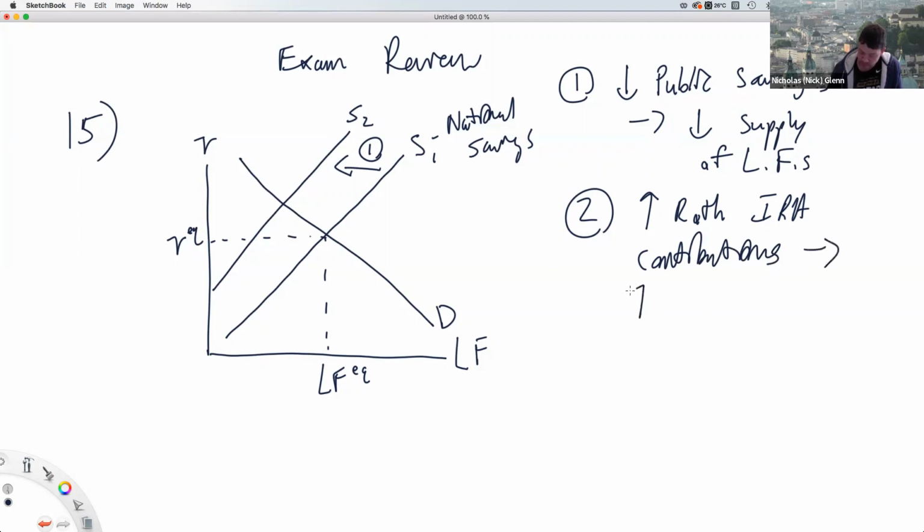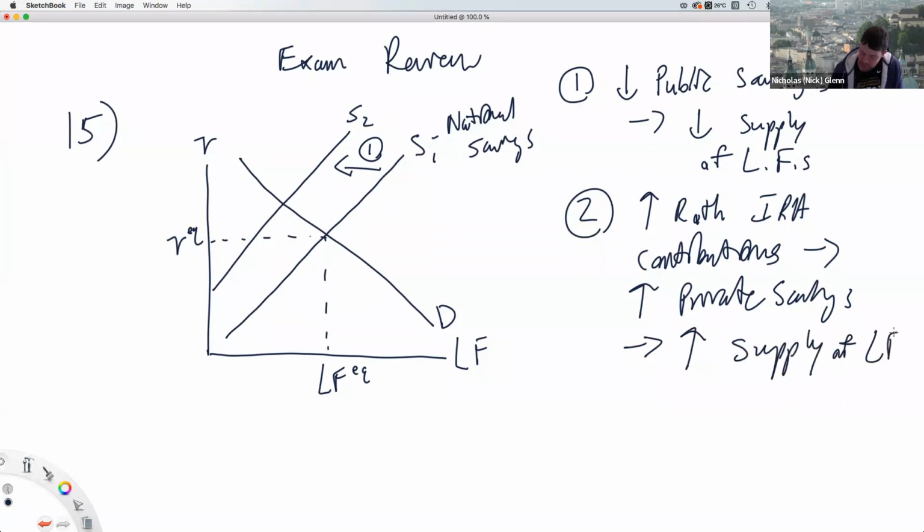And this is part of private savings, and private savings is part of national savings. So what does this mean? Well, this is going to increase the supply of loanable funds.